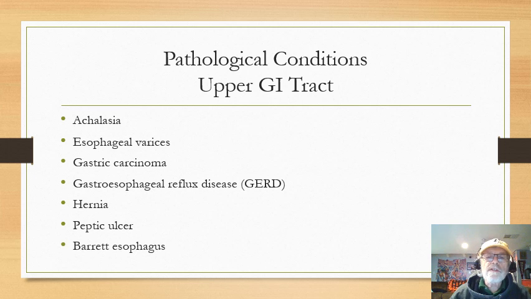The reason why it closes is the stomach is full of all kinds of gastric acid. I want to keep that gastric acid in the stomach. So as a result, what happens with GERD, the problem is that lower esophageal sphincter stays open a little bit. So as a result, the gastric acid could leak up into the lower portion of the esophagus. Well, during the day, it's not much of a problem. Why? Because we're upright, okay? And since we're upright, the gastric acid is going to sink to the bottom of the stomach.